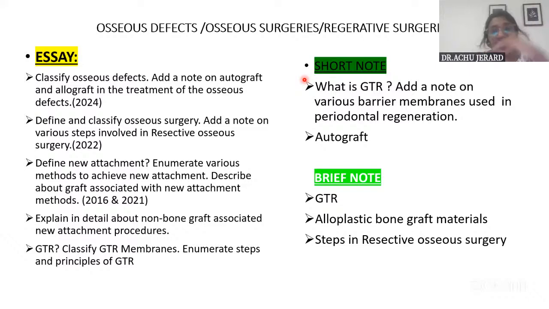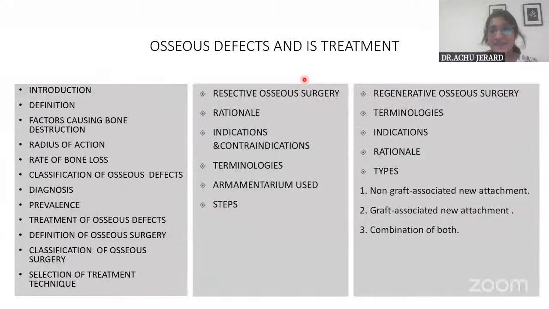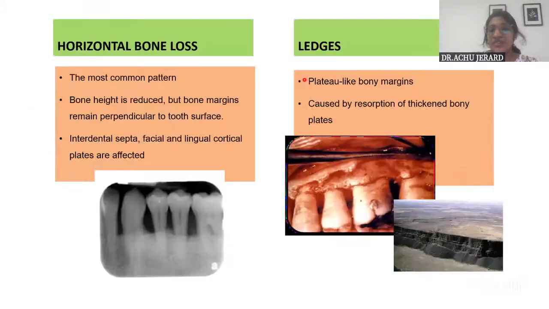Whereas for the second question, define and classify osseous surgery, add a note on the various steps involved in resective osseous surgery, you can write the introductory part as I've already told you. The only difference is that you need not write about each of these defects. You just list out the defects and then move on to the treatment aspect. Then write in detail about resective osseous surgery. So that question is taken care of.